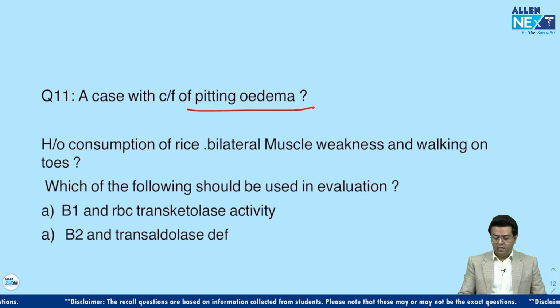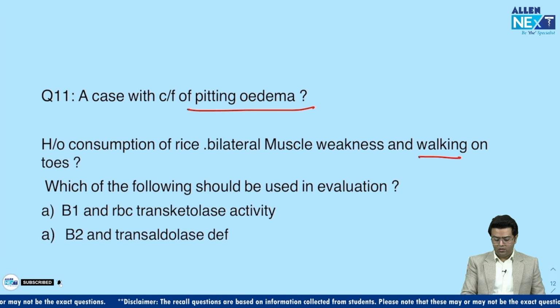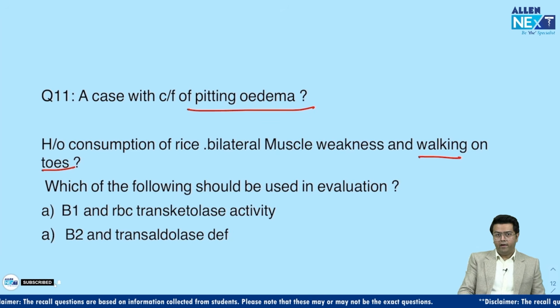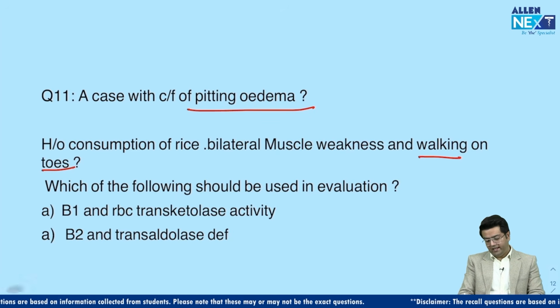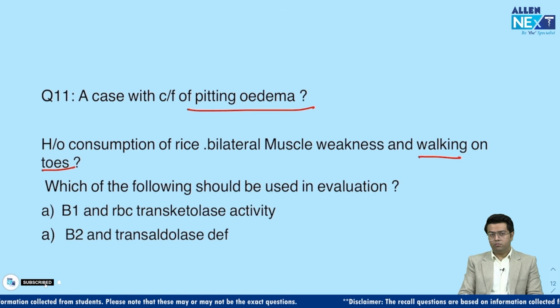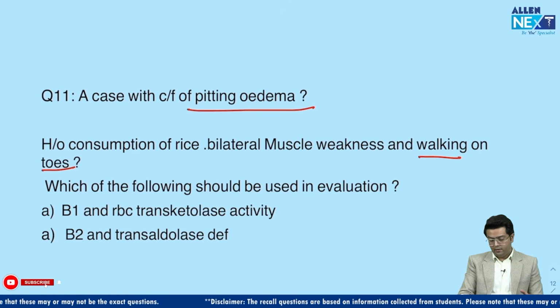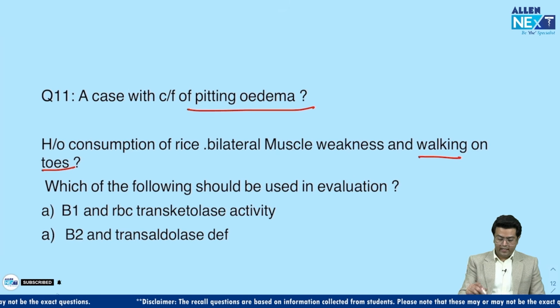I'm not sure what that question was, but then there was a question about a group of people who were consuming a simple food like rice, and they present with bilateral muscle weakness and walking on the toes, something like that. Which of the following should be used in evaluation? I think I have mixed up one or two questions. Again, I need your valuable help here to delineate the exact MCQ.